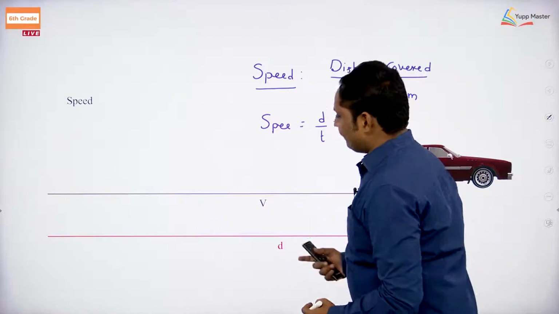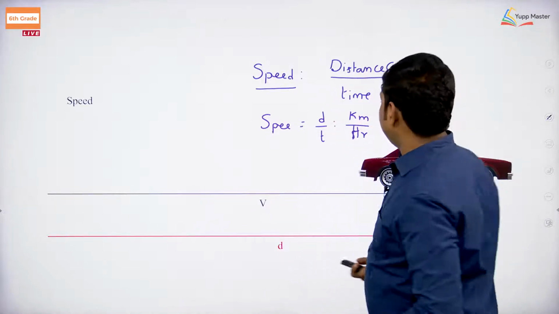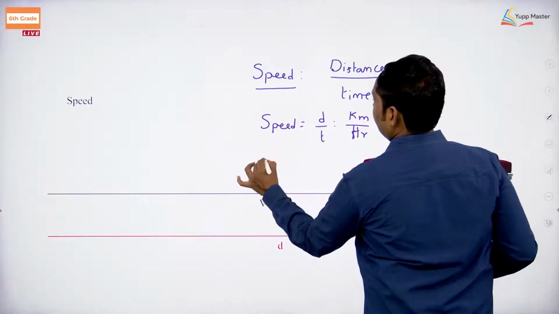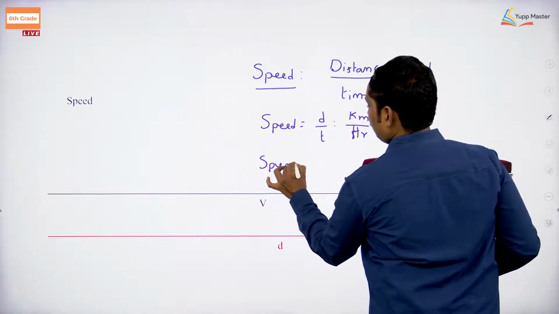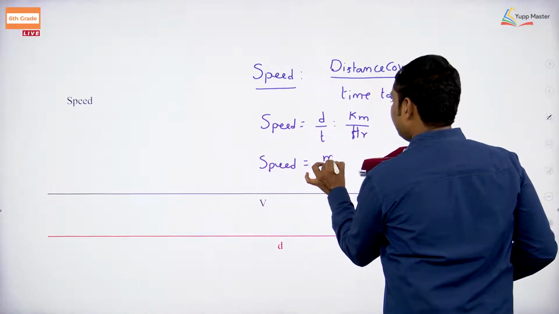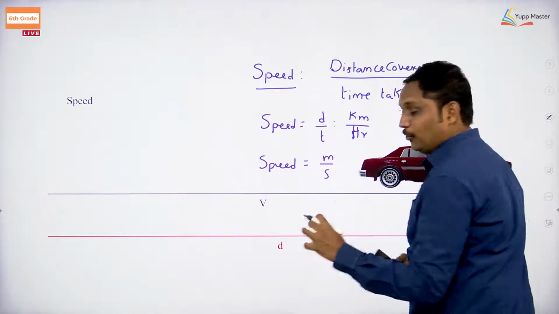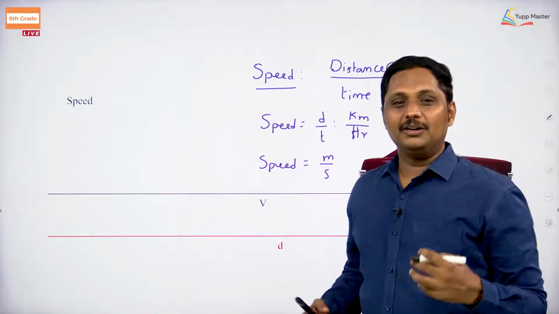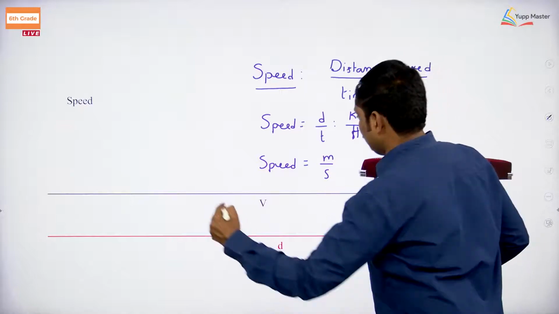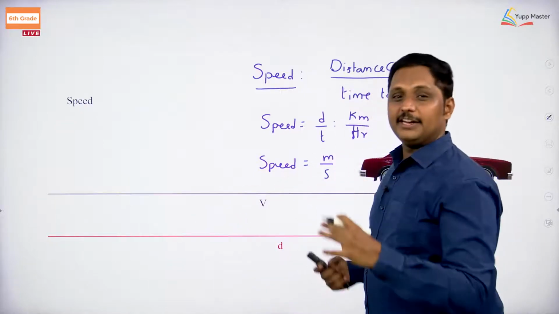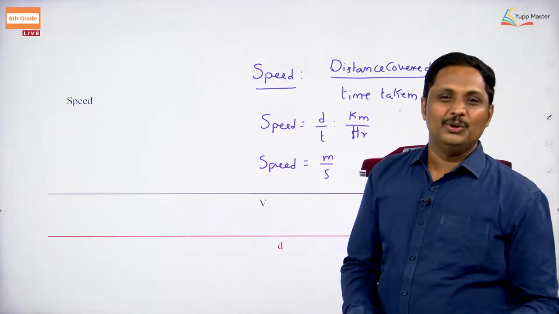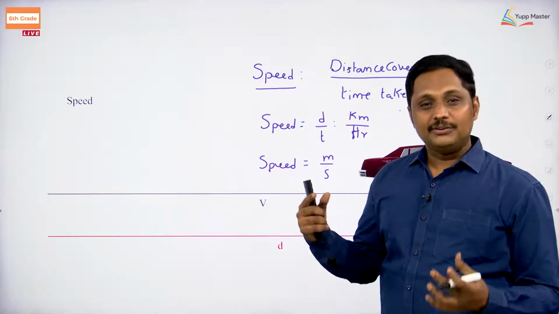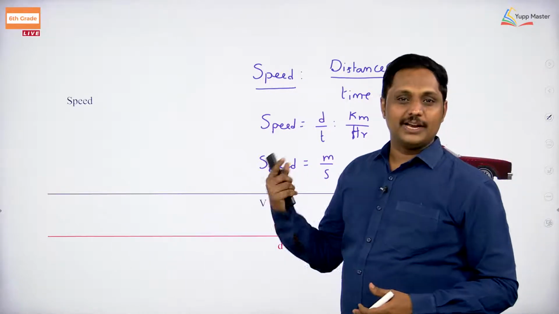Sometimes it covers a small distance, so you take speed as meters per second. You have played with small toys, and when you push them they move only 1 meter. Let us say you have that very good experience from your childhood.